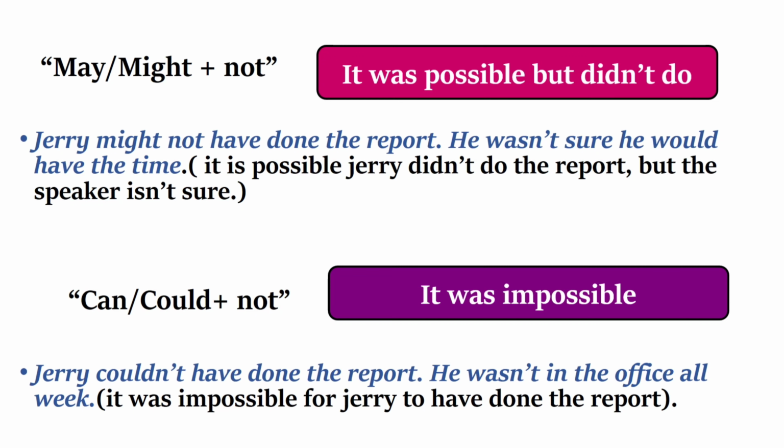He wasn't in the office all week. It was impossible for Jerry to have done the report. For the first one, it was possible but he did not do it, so we use may or might plus not. In the second one it was impossible, so we use can, could, plus not.